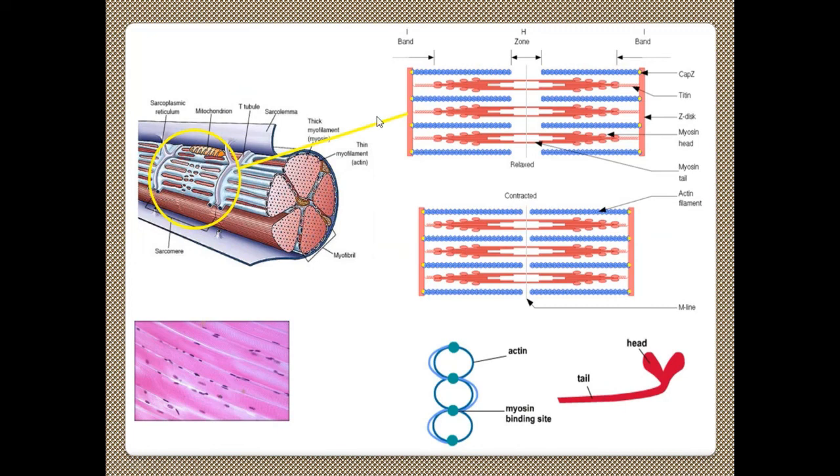This is the enlarged portion, the sarcomere unit here. I band, H zone, I band, thin filament, Z line, myosin head, the actin filament. This is the relaxed position of the sarcomere unit. This is the contracted position. At that time, the myosin head will slide over the actin. So this is the myosin protein, tail and head. This head will be moving on the actin filament. This is the binding site of the myosin on actin. So when both are moving, the entire sarcomere unit will contract. So, contracted position.